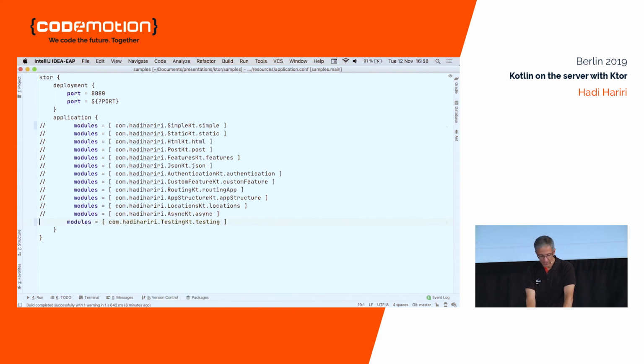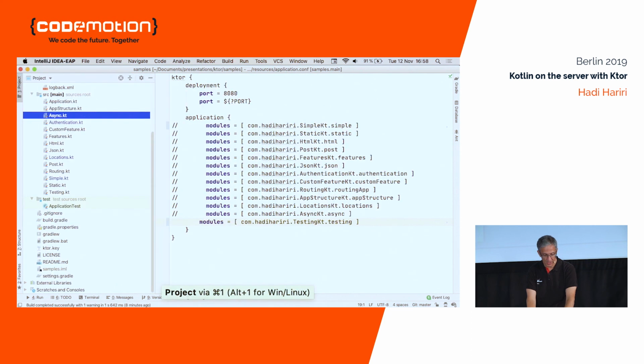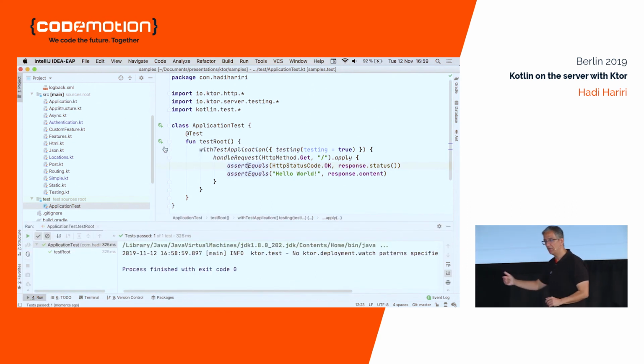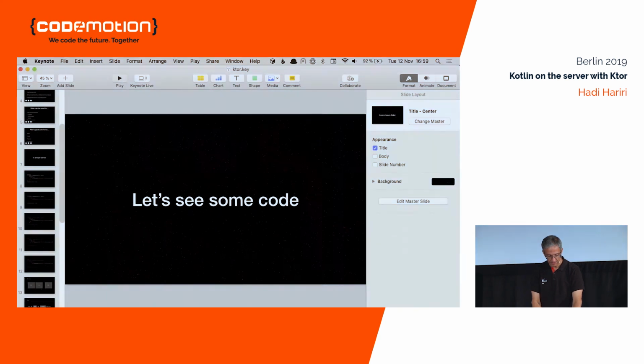And last but not least, when it comes to testing, one good thing is that since it's completely decoupled, you don't actually have to spin anything up if you want to do a test. You essentially, in your application test, you say withTestApplication, which is a function that comes with Ktor, you pass in a parameter testing true, and you just run your test. None of the pipeline, nothing has to be set up, and yet all of the functionality is there. Now, you can, of course, run your integration test, and it's recommended, but when you're trying to just test route parameters, make sure your routing is fine, all of those things, you don't need to worry about that. Okay? So, going back to the slides.